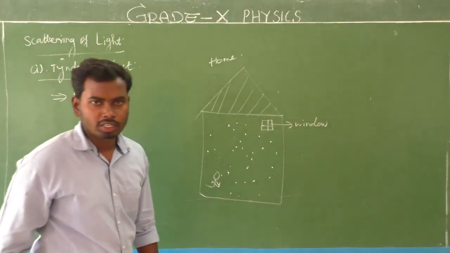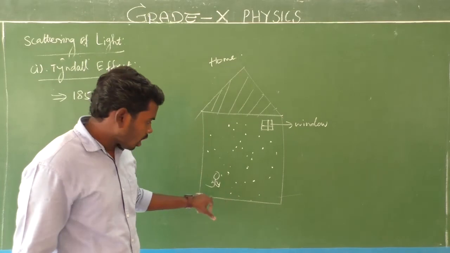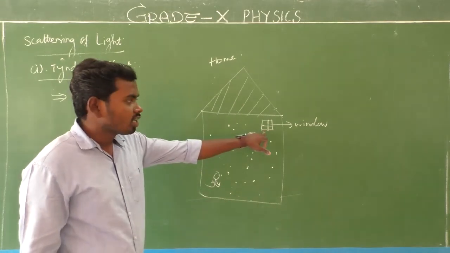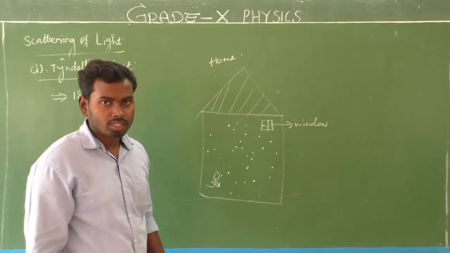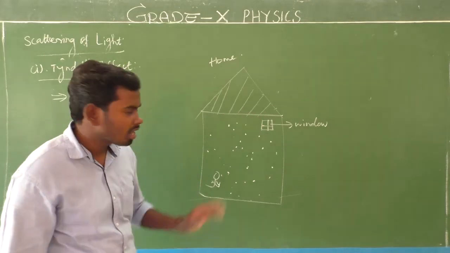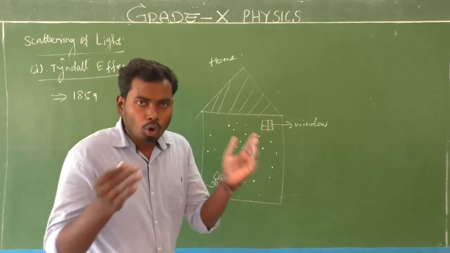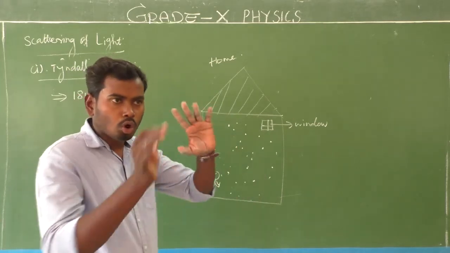That is a window. Look here. Consider you are at home. There is a single, very small window, and that window is closed. That is in closed mode.